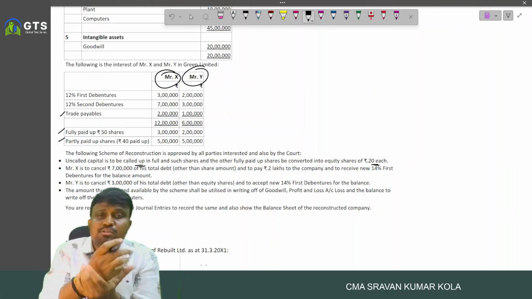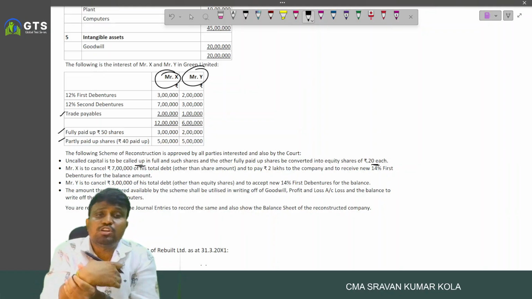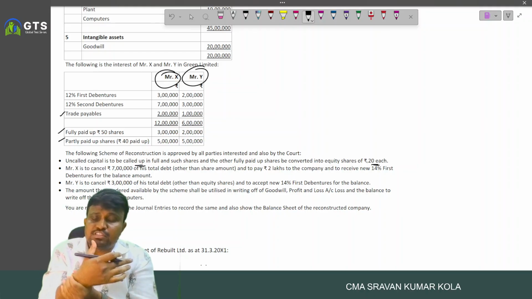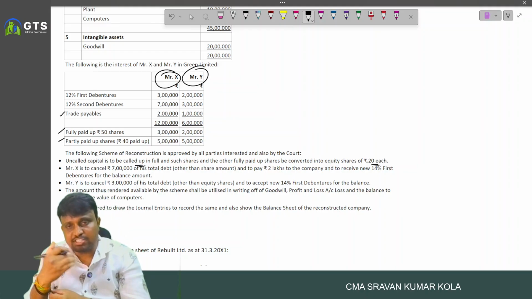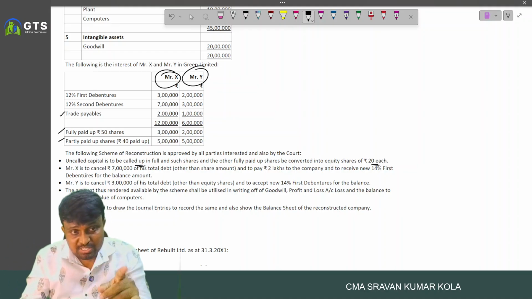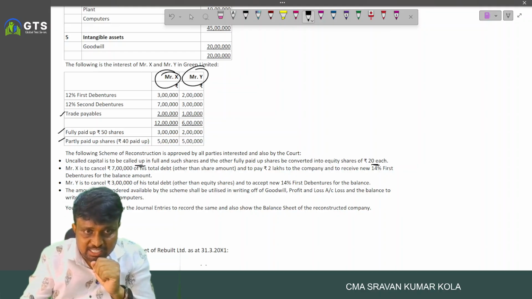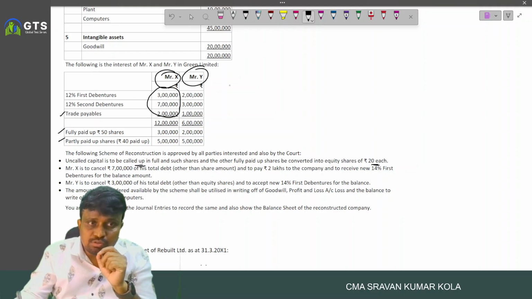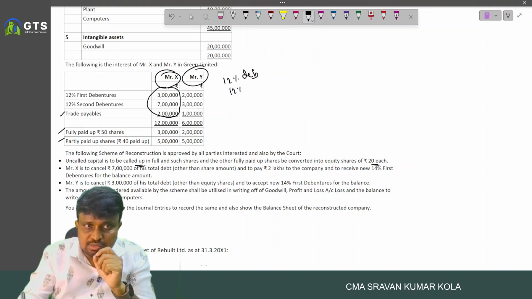First share final call account debit equity share capital, bank account debit equity share final call. And after that equity share capital account debit to equity share capital, to capital reduction. First transfer X related debt only. So what is the X related? 12% first debentures, 12% second debentures, and trade payables to X account.